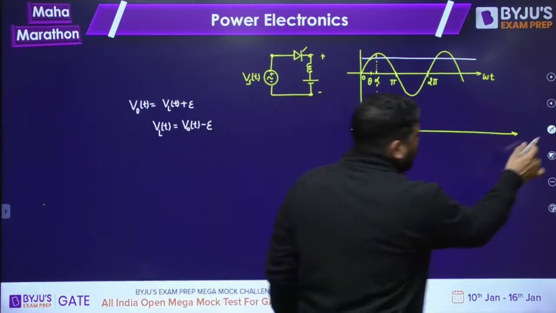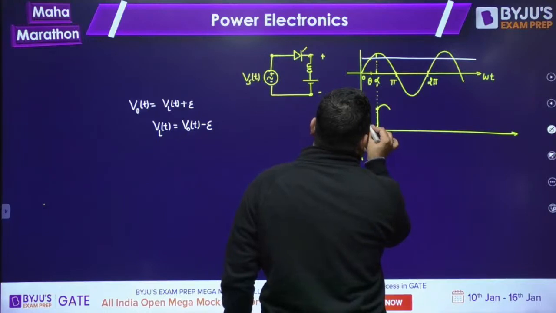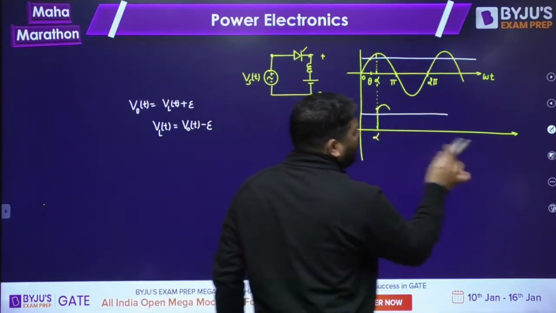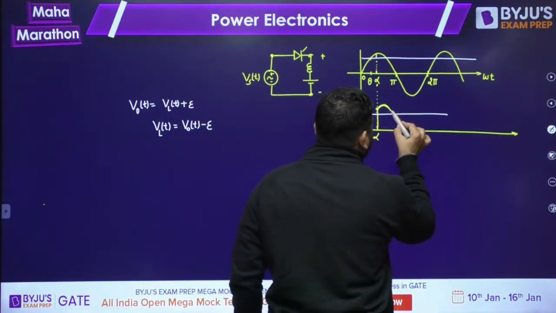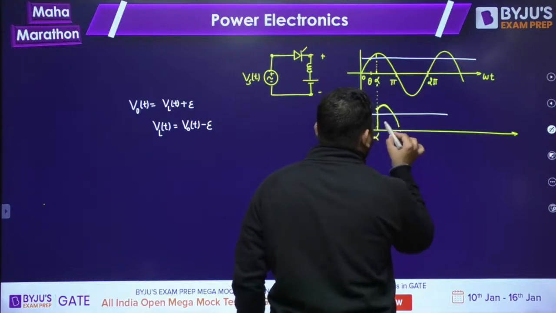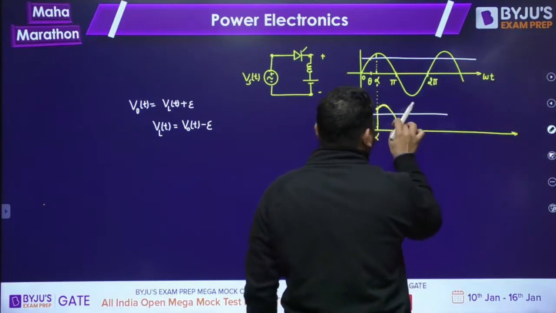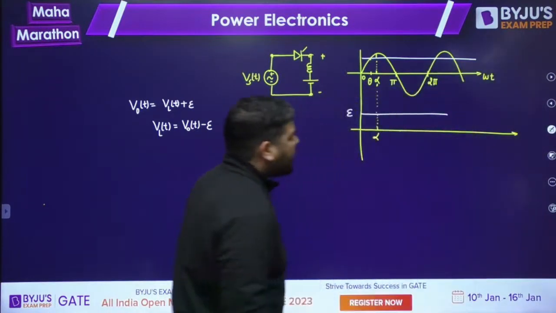Now let's draw the E level also. This is my E level. Now the output voltage, let's draw the output voltage again. So output voltage will go like this, and it will not reach up to pi, I suppose. First let's draw the output voltage completely, and then we'll see whether it will conduct up to pi or not.